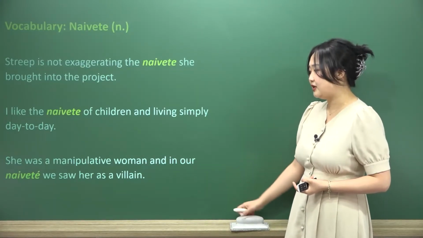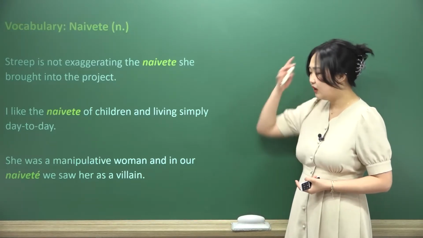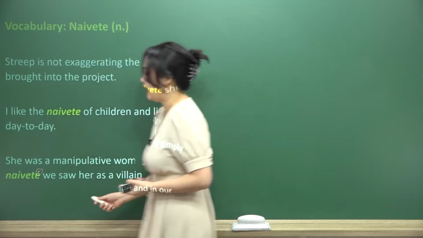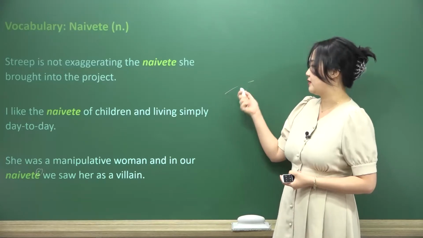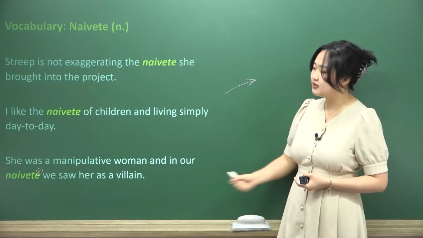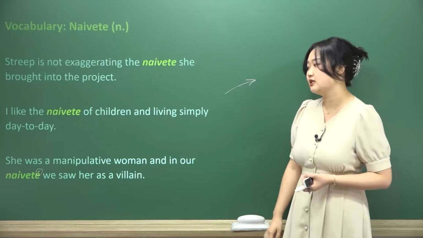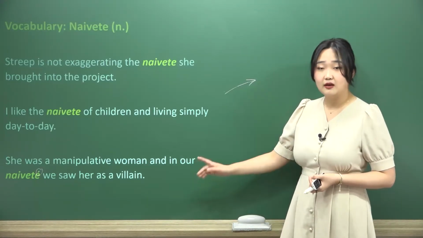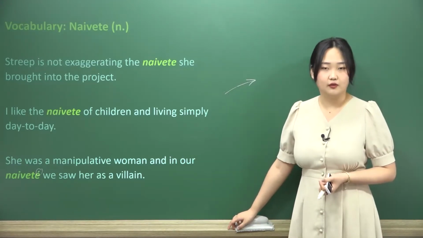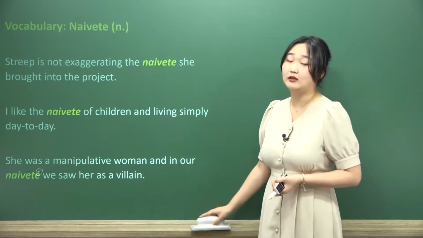And lastly, she was a manipulative woman, and in our naivety, we all saw her as a villain. And so here we see the word naivety used with a little bit of an accent, right? The accent has to go this way, by the way. It's going to the right. So if we're going to be using the accent, we need to make sure it goes to the right. And also here, this is closer to the French spelling or the French pronunciation. If you want to write it that way, go ahead. There's nothing wrong with it. If you want to do a double dot on the i, that works fine too. But just know that it really doesn't matter too much because it's all accepted in the dictionary.